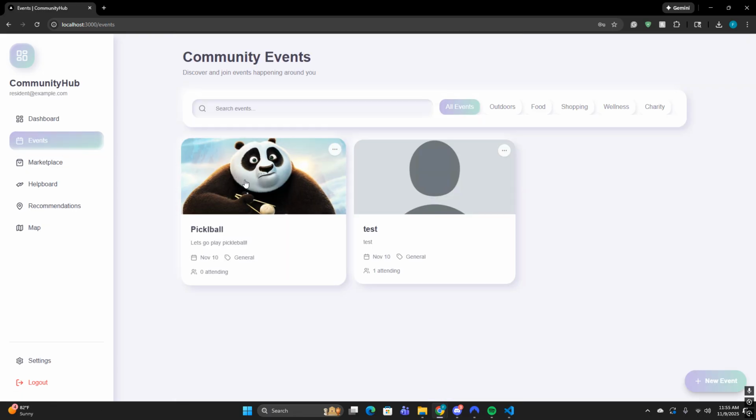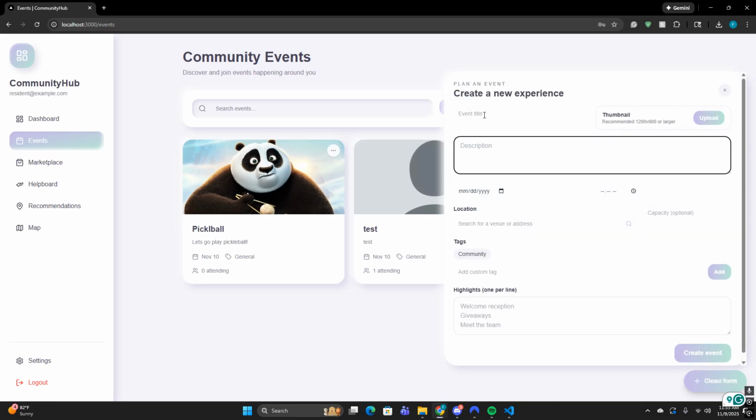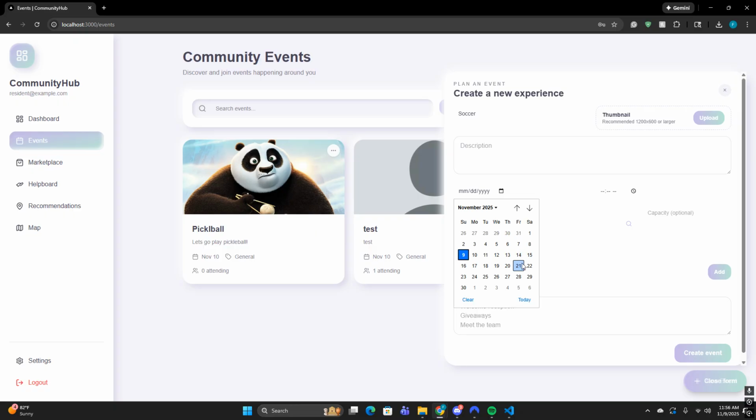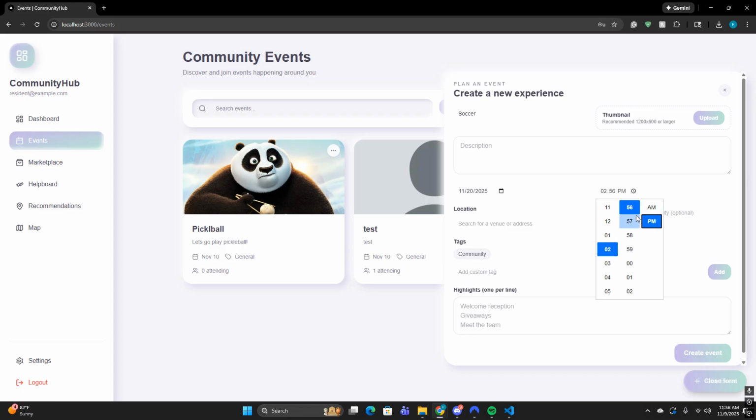Moving on to the events tab, we can see here is where people in your local community can have events, whether they want to play pickleball or do anything. And these are also filtered. For instance, I believe none of these currently have a tag, but if we go in here, let's make a new event called soccer. I'm gonna go have fun and play, give it a date. Next week at 2 p.m. Sounds good to me. 2:41 p.m.